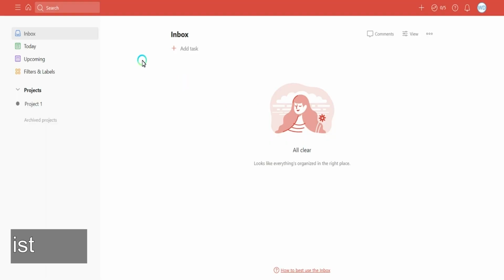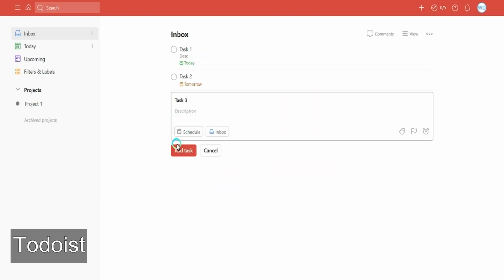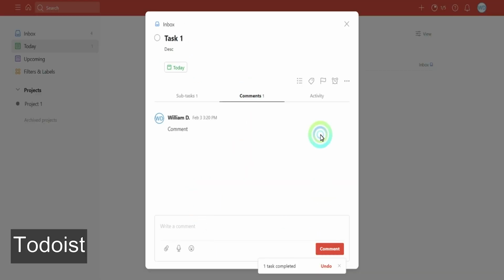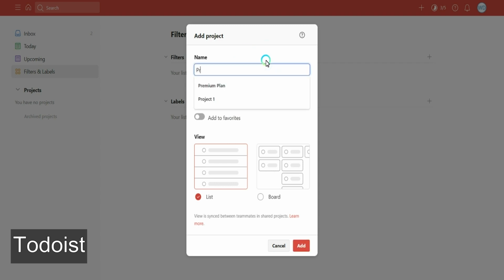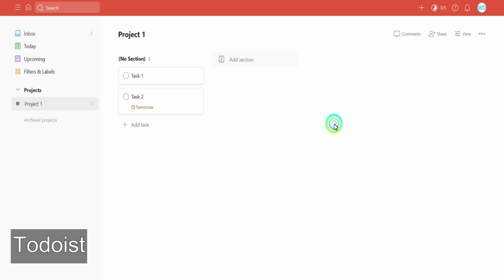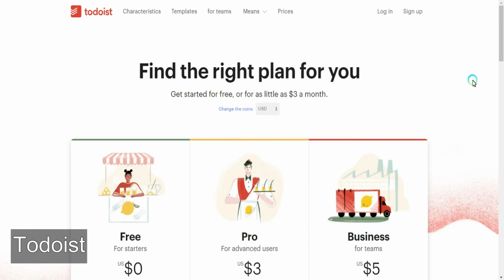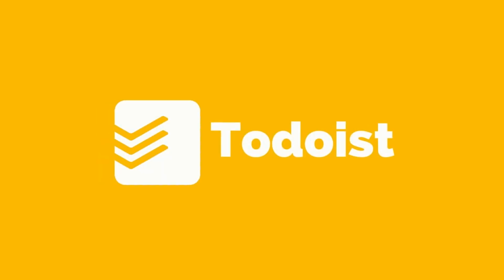Todoist. Todoist is another task-based app. The tasks are easy to create like in Asana, and you can add comments and subtasks. Overall, the interface is pretty simple. You can add projects, and you have two ways of visualization, list and canvas board. So overall, it's a good platform if you're looking for something pretty basic and easy to use. You have a free plan and paid options for small and bigger teams.